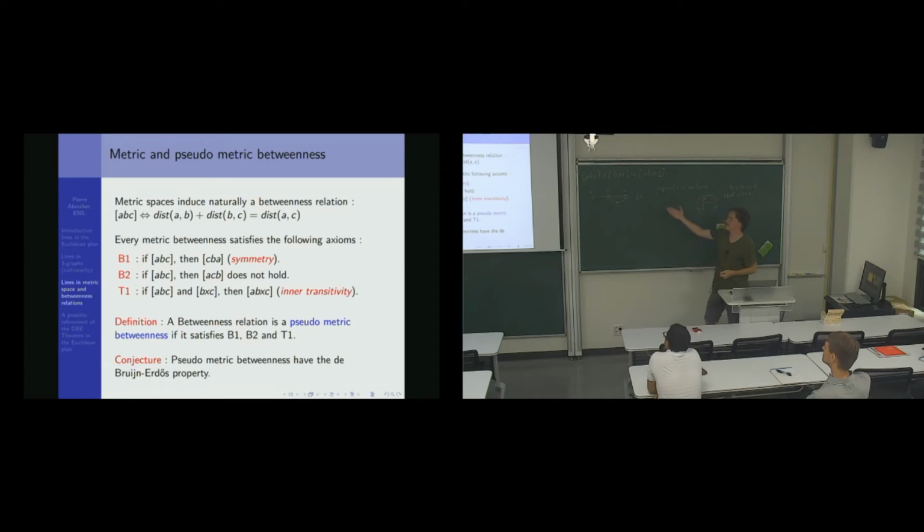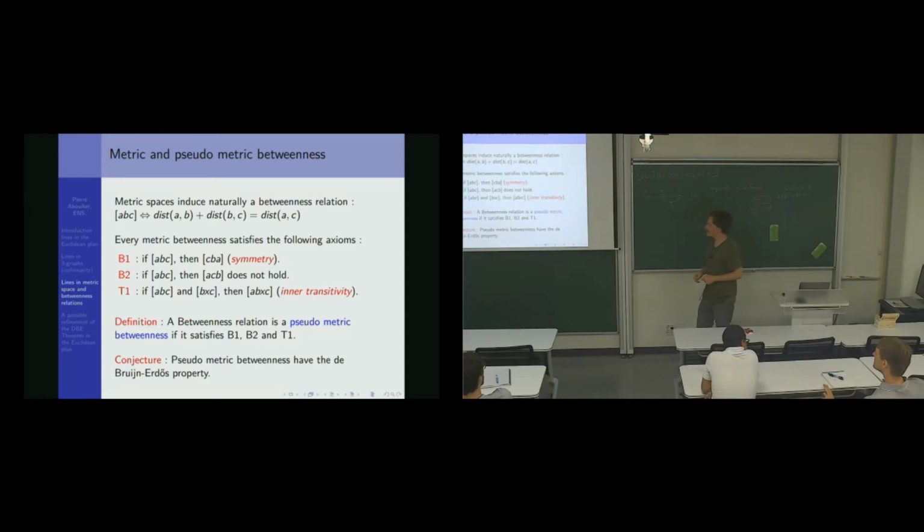It's easy to see that in a metric space this always holds, just because of the triangle inequality. So this is inner transitivity.